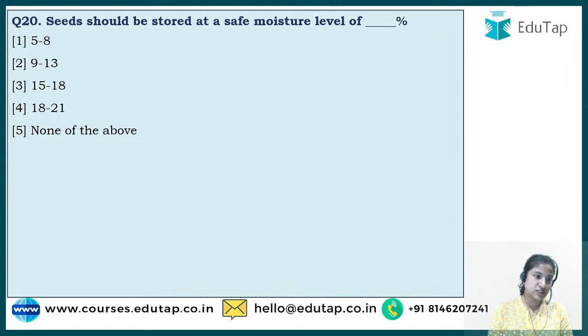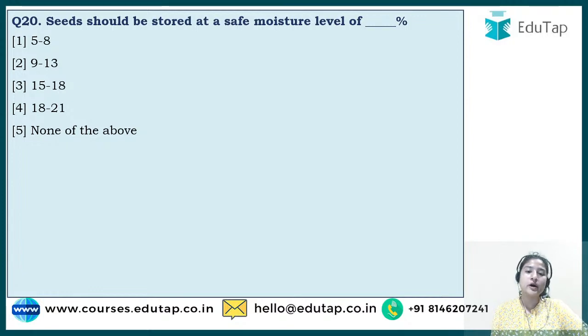Now the last question for today, question number 20. It says, seeds should be stored at a safe moisture level of what percent. Basically, when seeds are stored to grow in the next season or whenever required, if the moisture is more, they can germinate earlier than required, but if the moisture is less, they can die.